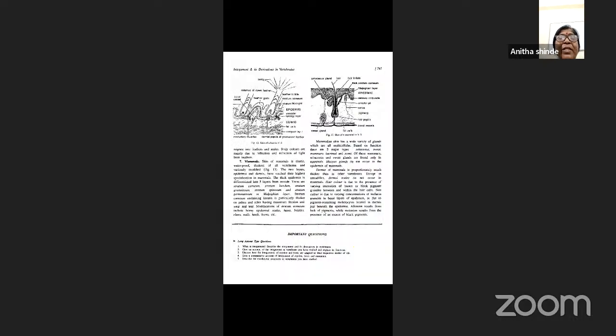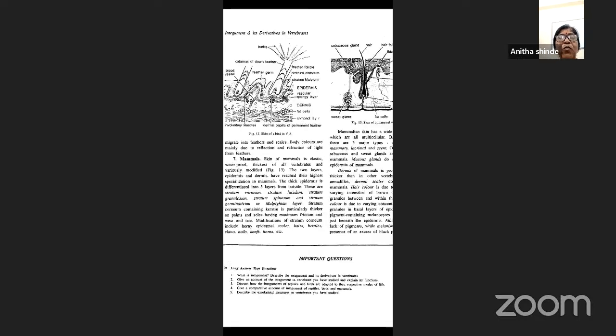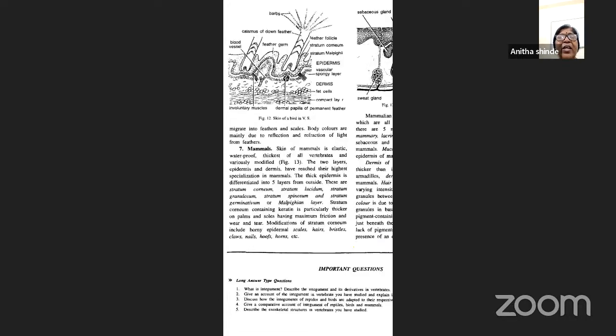The next is the mammals. Now the skin of mammals is very, very elastic, waterproof, and it is the thickest of all vertebrates and variously modified. It consists of the same two layers, epidermis and dermis, which have reached their highest specialization in mammals. So the thick epidermis is